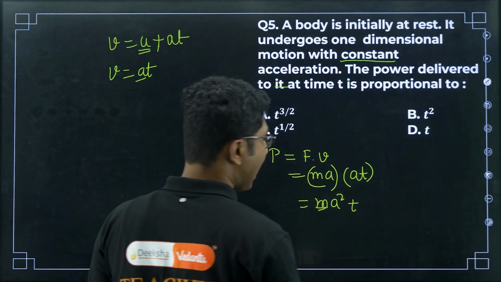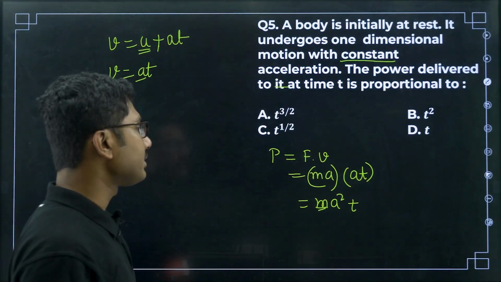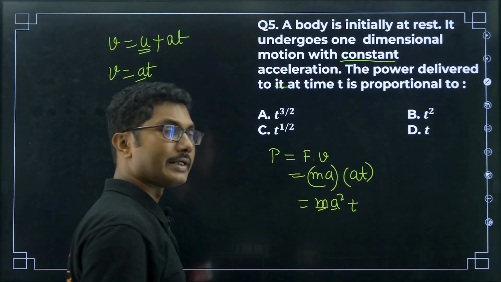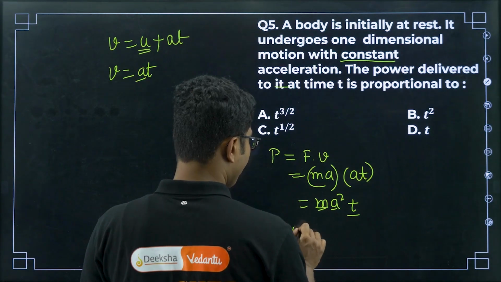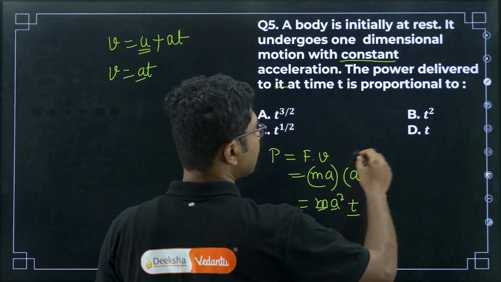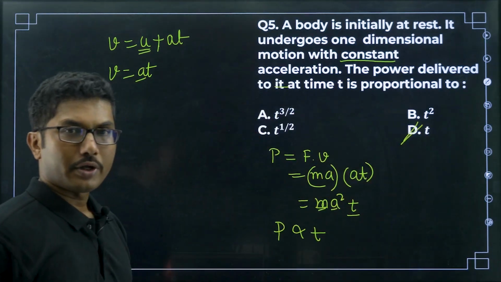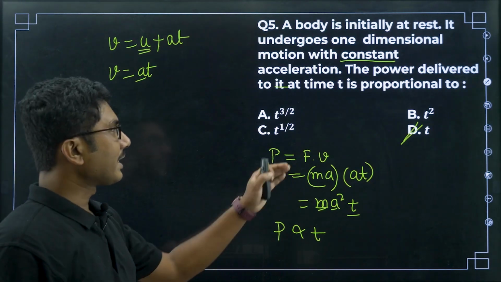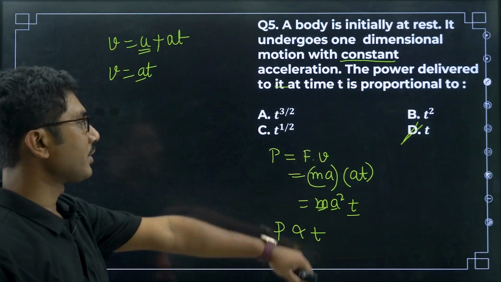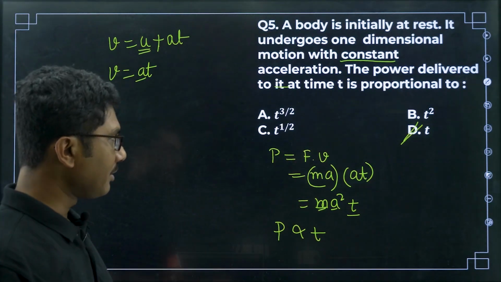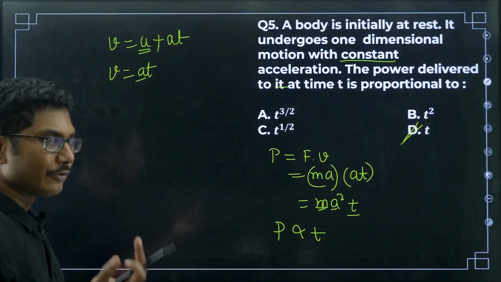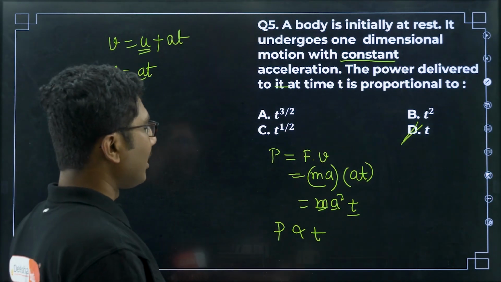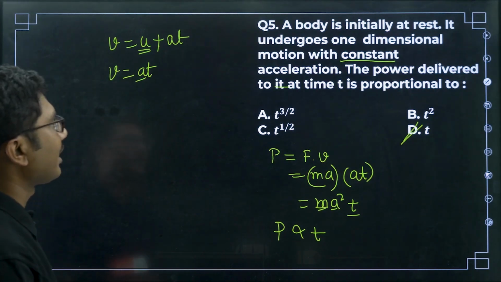Now remember that the mass of the object is constant, it is not changing, and acceleration is constant, it is not changing, so it is only dependent on t. So P is proportional to t. So the correct answer is option D. This is one of the cases where the correct option is D, not A, B, C. In most cases in KCET the correct options are generally A, B and C, but in some rare cases option D is also correct.